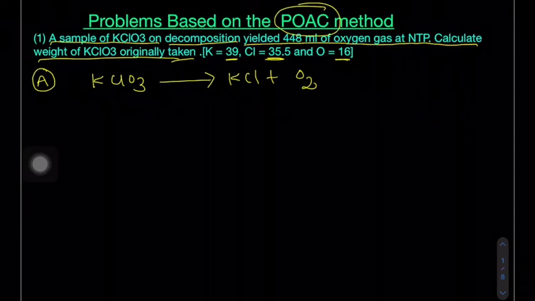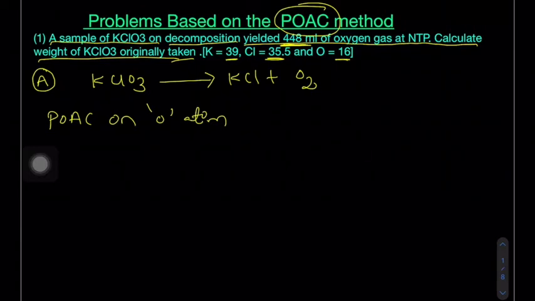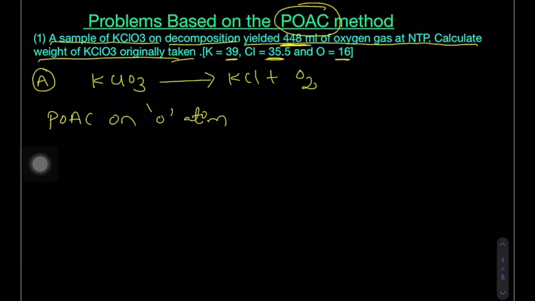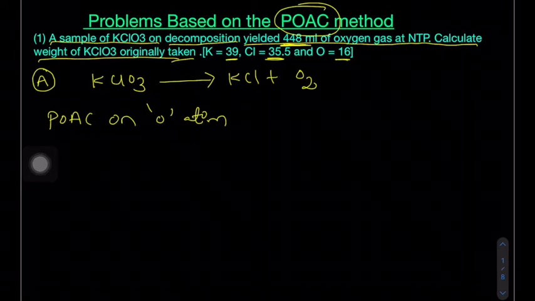Okay. Now the information given is regarding oxygen, so apply POAC on the oxygen atom. The number of oxygen atoms on the left side should be equal to the number of oxygen atoms on the right-hand side.